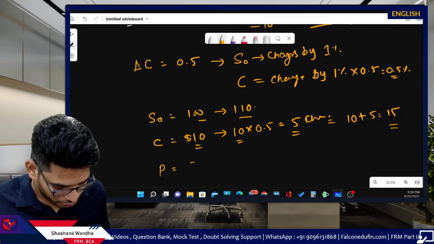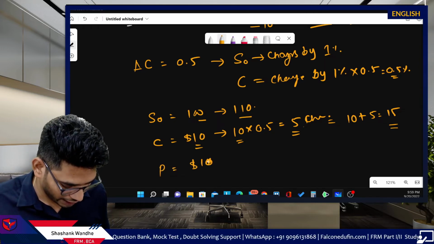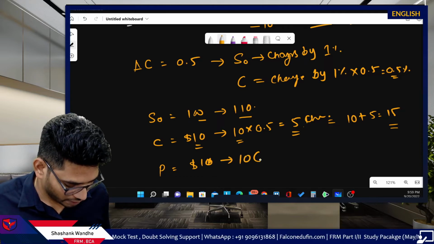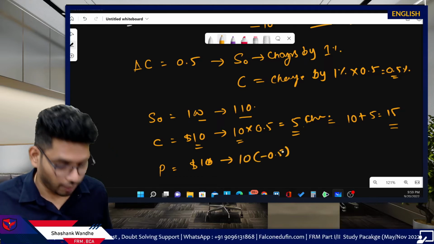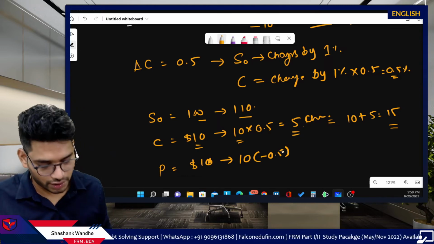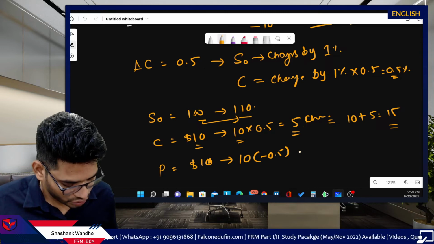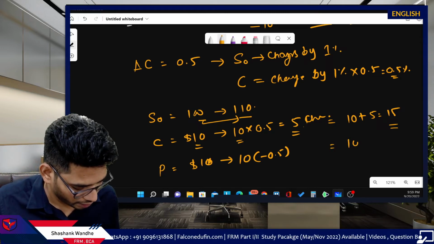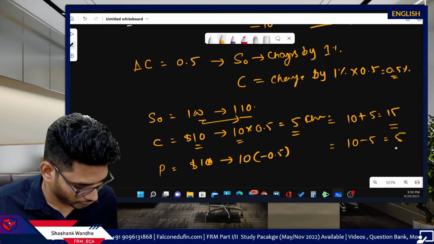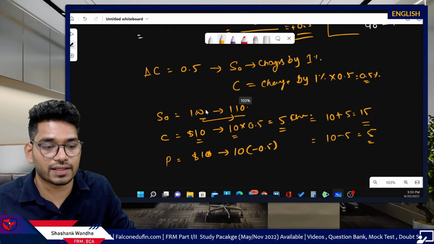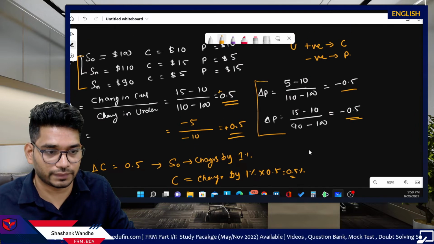In case of put option, currently put option is trading at 10. So the change will be minus 0.5 multiplied by 10 because underlying price increased by 10. And if you adjust this, you will get the answer 10 minus 5, which will give you 5. Okay. And you can reconcile this with this.